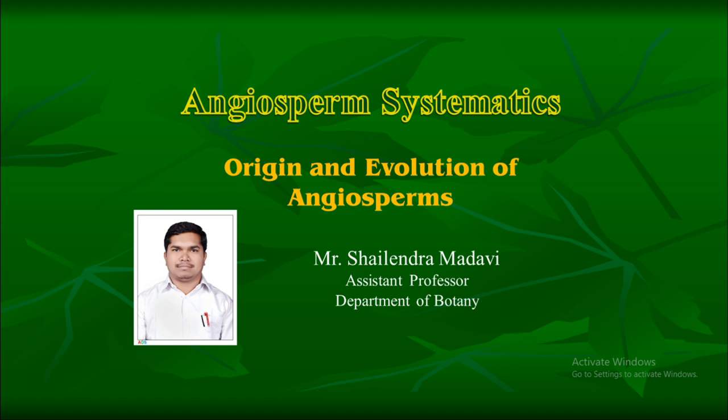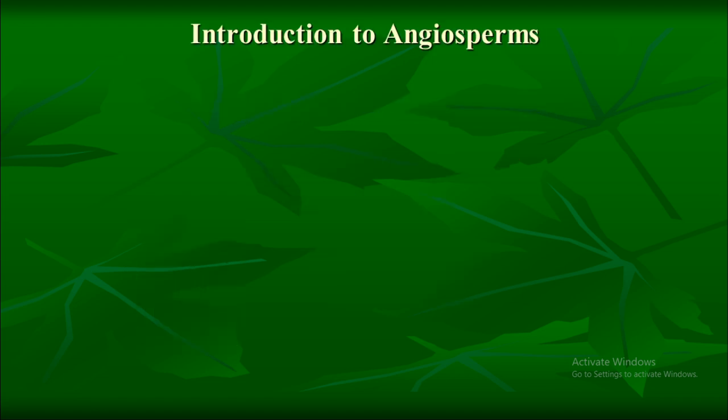From today we will start with your first unit, that is angiosperm systematics and biodiversity. So first we will start with angiosperm systematics. In that we will discuss about origin and evolution of angiosperm. So first let's talk about introduction to angiosperm.